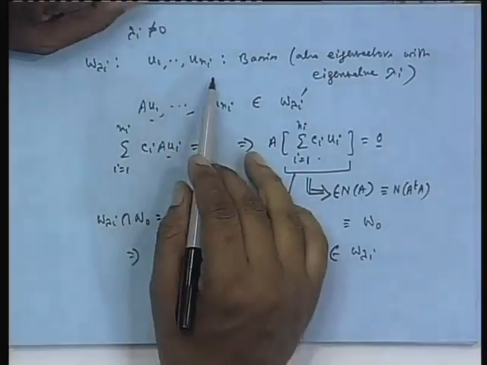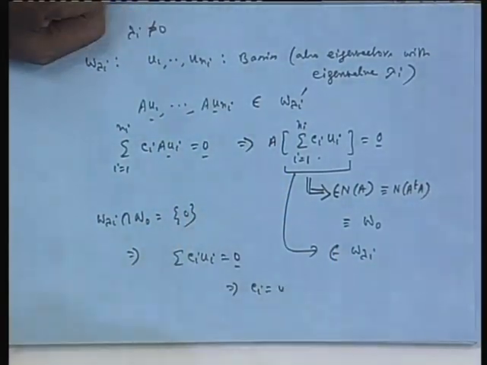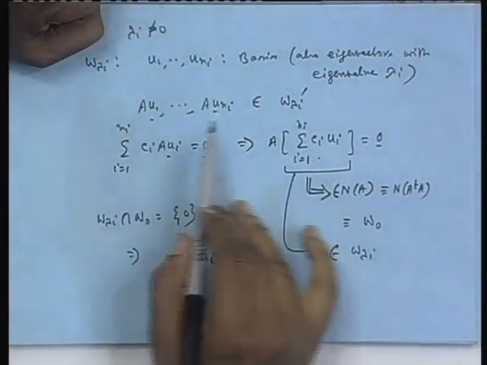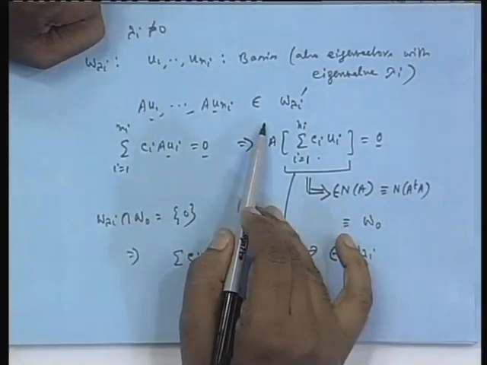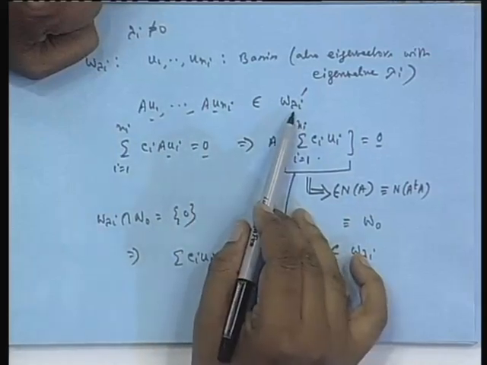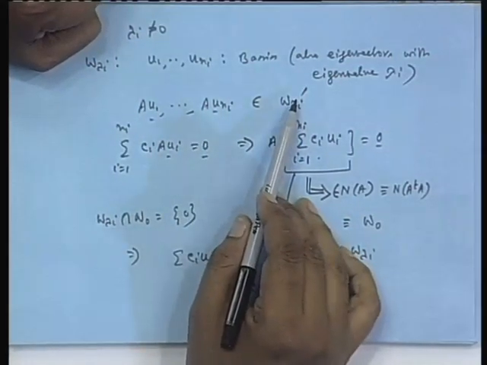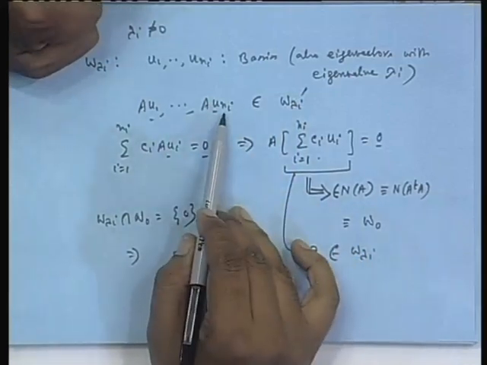And u1 to uni, they were linearly independent, this only implies c_i equal to 0. That means Au1 to Auni, they are also linearly independent. Question is, do they span this entire space? They of course span a subspace of W lambda_i prime, and the dimension of the subspace is n(i).